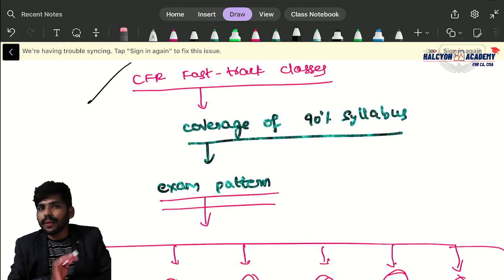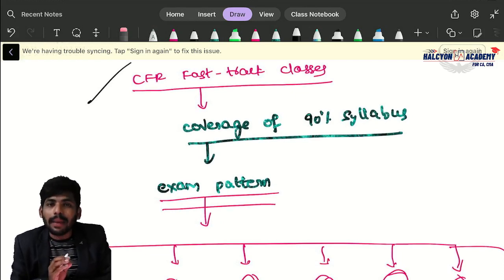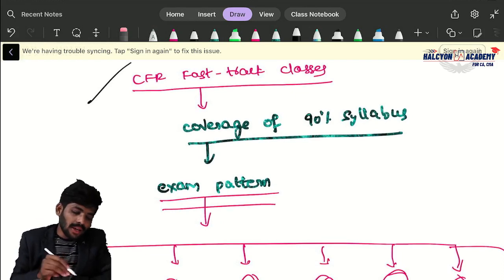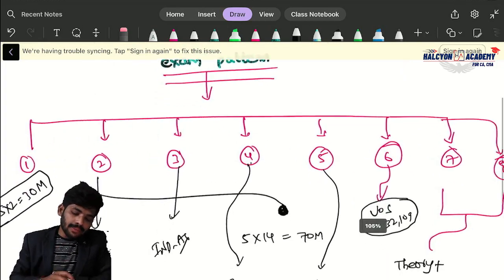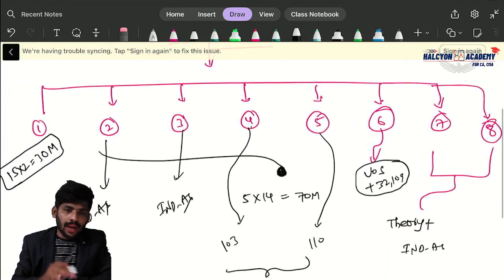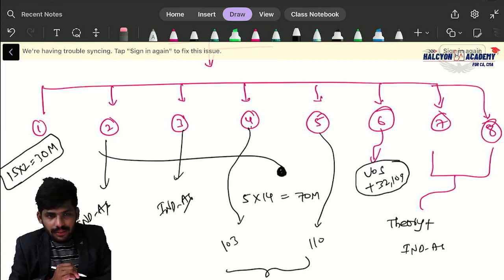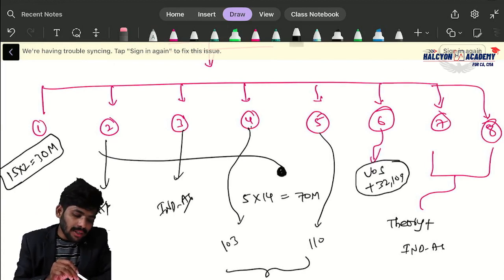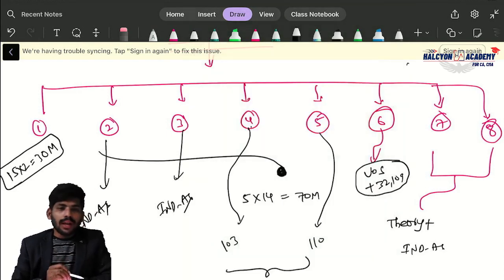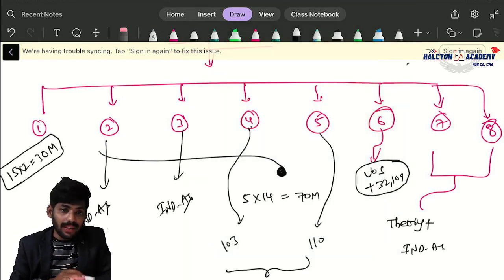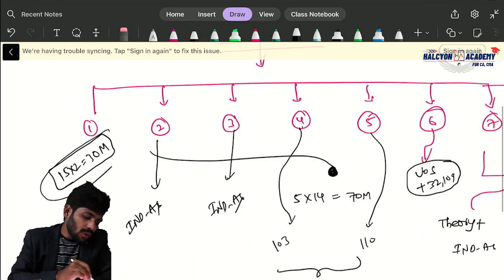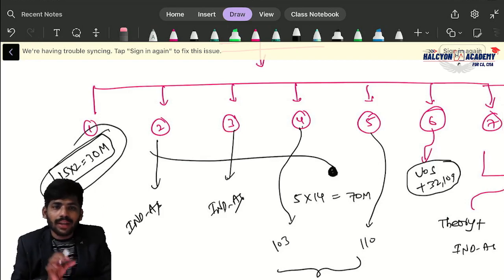Before going to the topics, I will explain the examination pattern. First of all, we have 8 questions in our exam paper, right? 8 questions. Question number one is completely MCQs, only MCQs. No need to write any explanation for that MCQ.